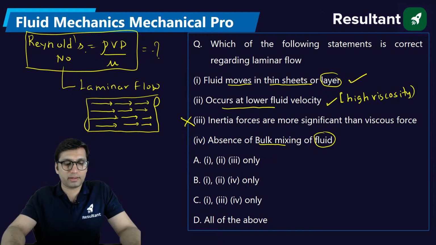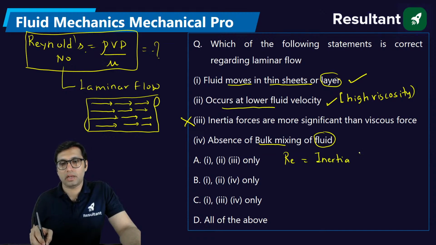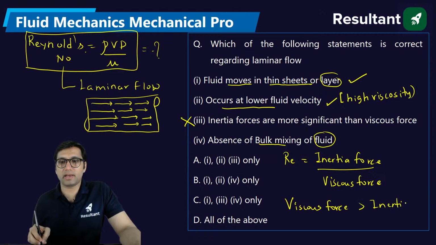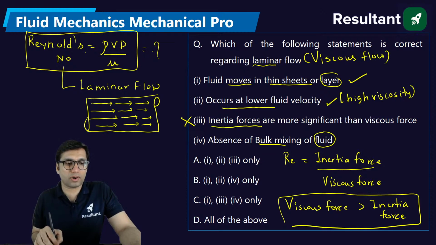But this, inertia forces are more significant than viscous force, is not correct. Why is it not correct? Because Reynolds number is equal to inertia force to the viscous force. And for laminar flow, viscous force will dominate the inertia force. That is why laminar flow is also called viscous flow. Another name for laminar flow is viscous flow. So this is not correct.